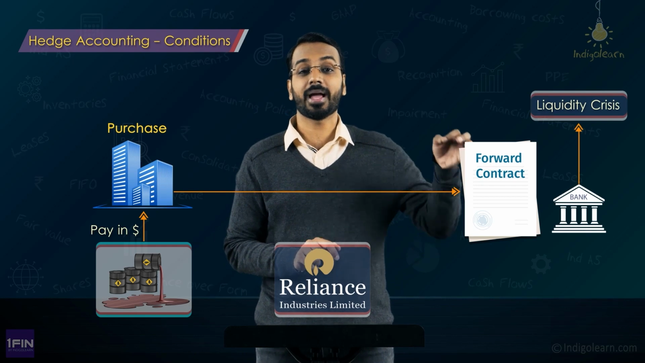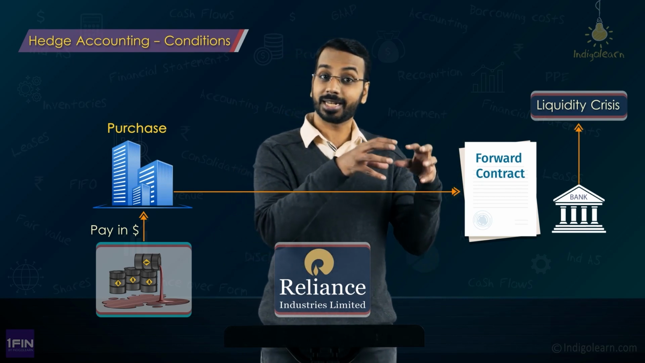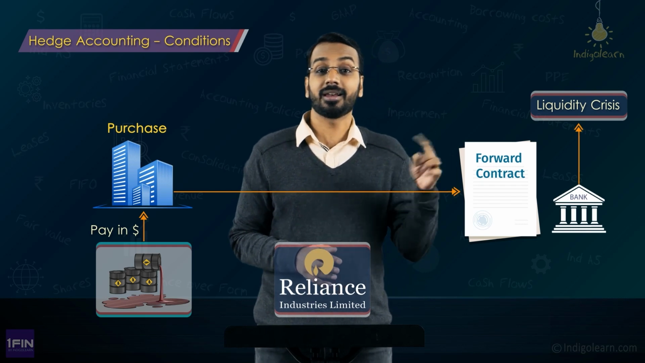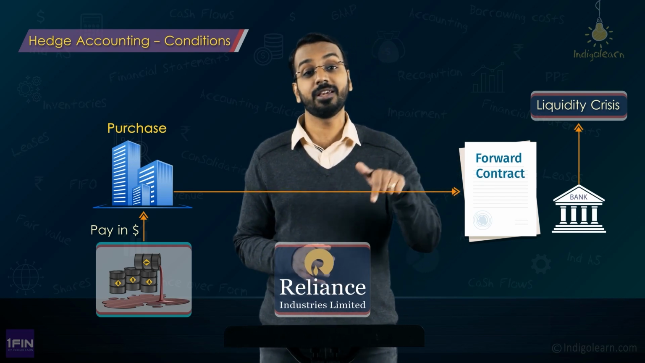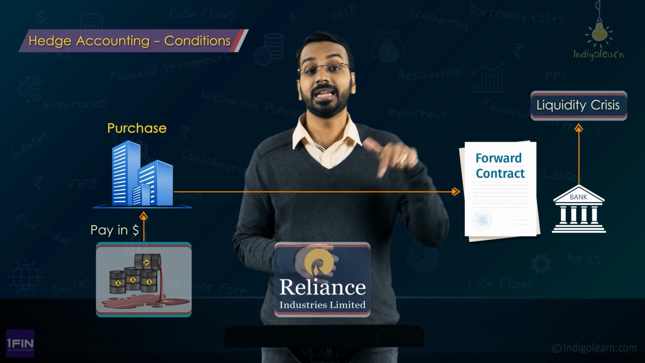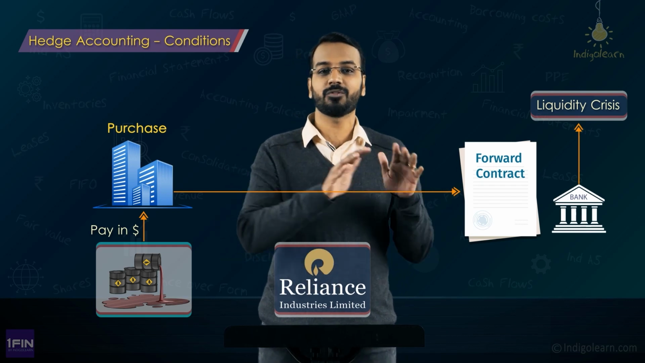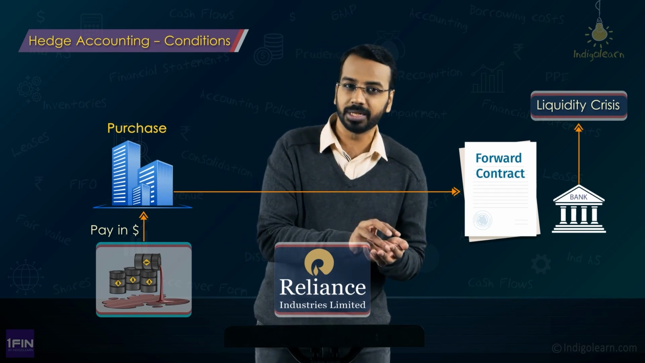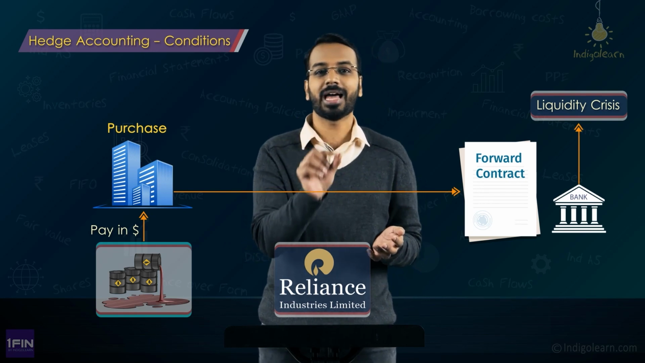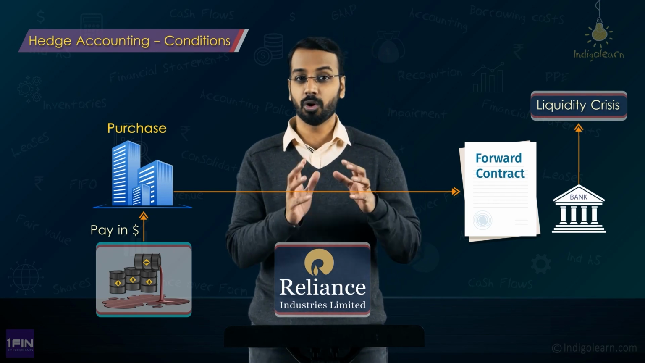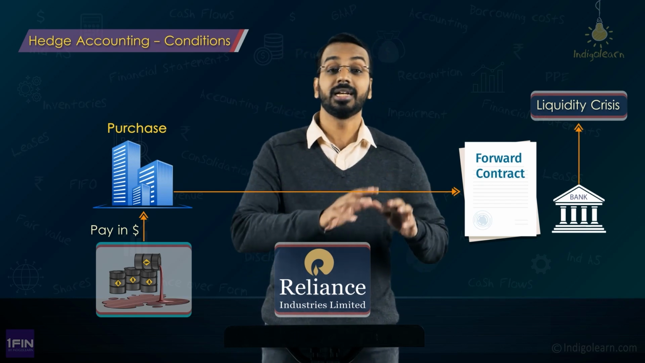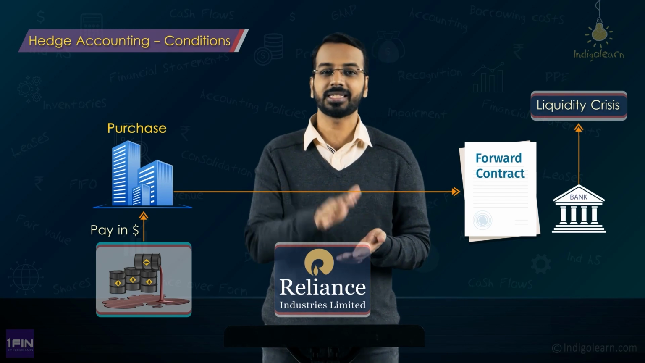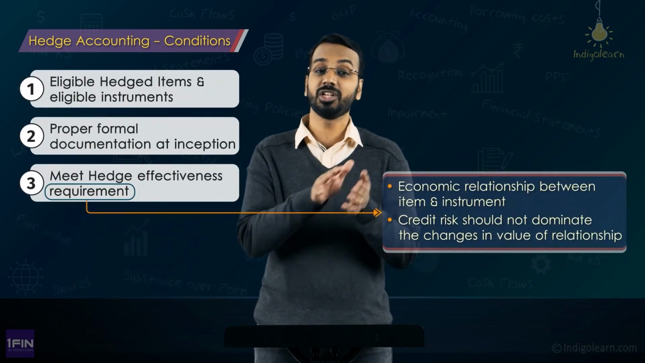The credit rating of the bank has gone down. Now, if the credit rating of the bank has gone down, what will happen to the forward contract? Please remember, there is a risk that this forward contract may be defaulted, which will impact the price of the forward. So, what the standard says is the credit risk should not dominate the changes in the value of the economic relationship. So, if at all the forward value is changing disproportionately due to credit risk, then there is no hedge effectiveness and you cannot designate it as a hedging relationship.